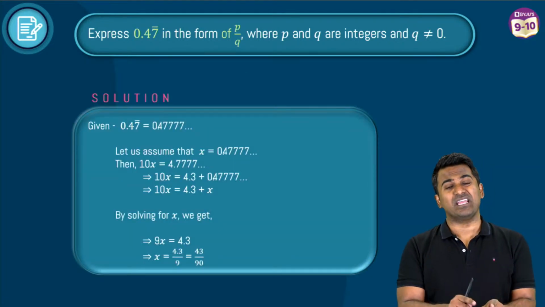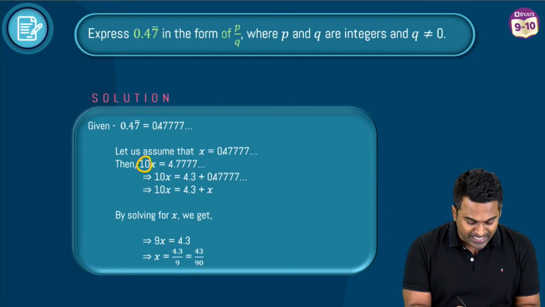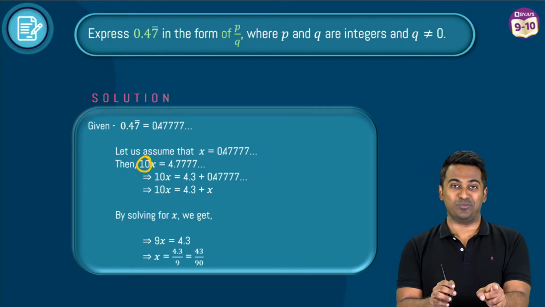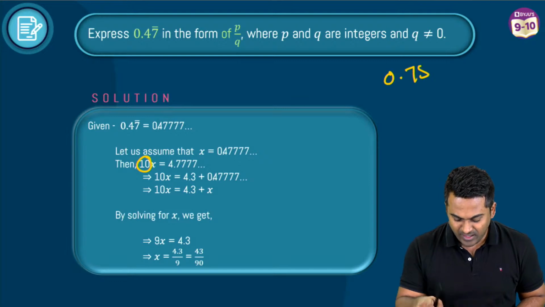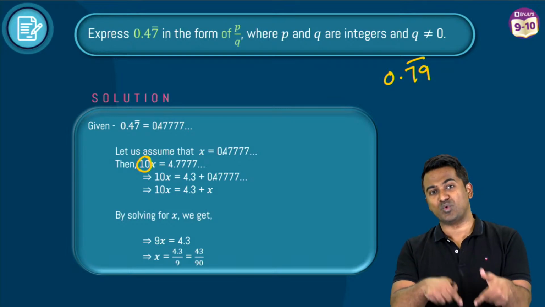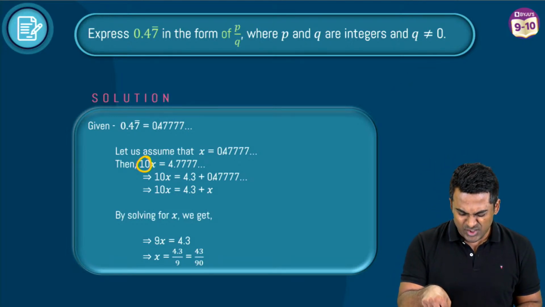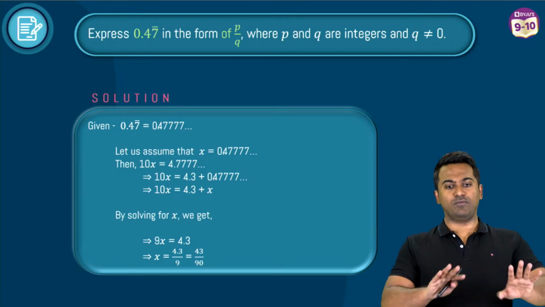Since the bar is only on top of one digit, we multiply by 10. If the bar was on top of 2 digits, what would we do? What do we do if it was this, 0.79 bar, let's say? Then since the bar is on top of 2 digits, immediately after decimal, we would multiply by 100. Okay, but as I said, there is a shortcut. You will not have to bother about all of this later on. Cool. So we've gone with the same process.